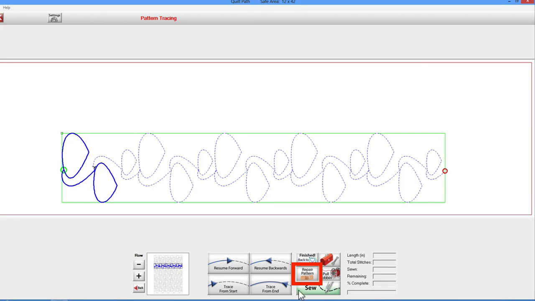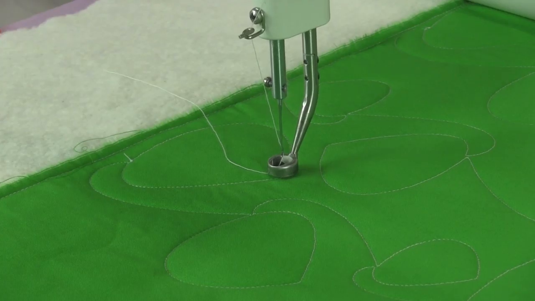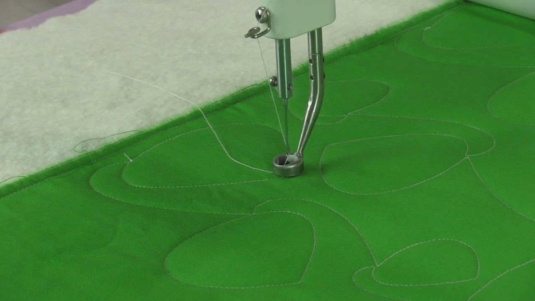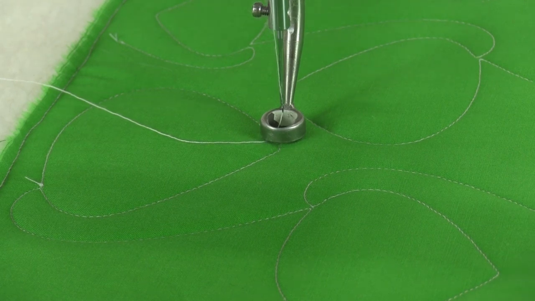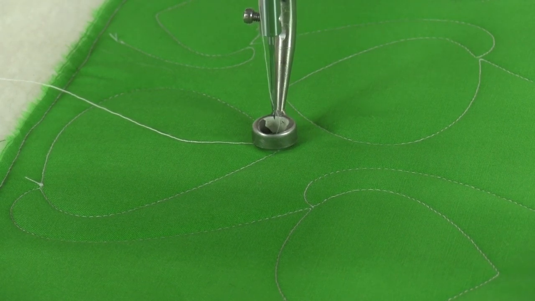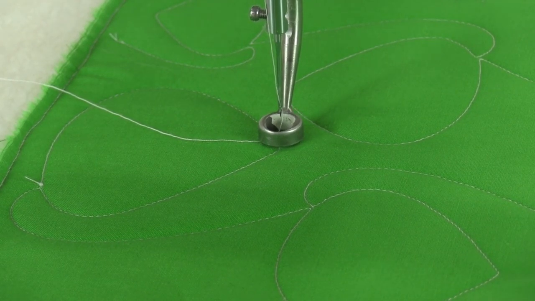Tap on Repair Pattern. Use the Trace -1 and Trace +1 buttons to watch the machine carefully. It is important that you only pay attention to the movement of the machine and not the stitching line on the quilt. Just watch the machine itself. We are watching the movement of the machine to find the place where the machine head sharply changes direction, which will identify our sharp point we'll be using as a reference.